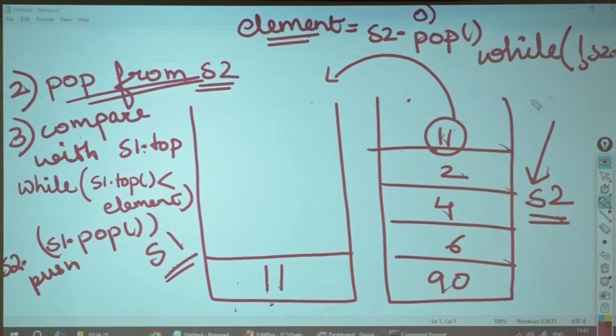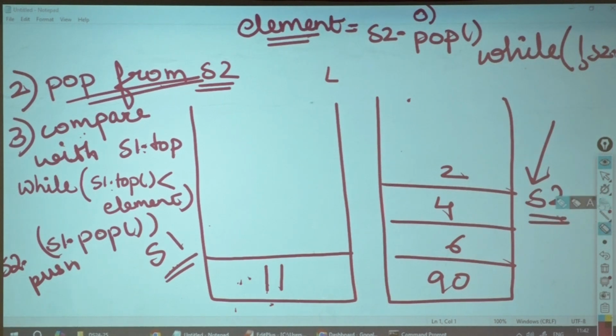Then if S2 is not empty, what do I have to do inside? Pop an element from S2, compare this element with the top. If the top element is less than the element, then what do you need to do? You need to pop it back. Otherwise, if it is not like that, you generally push it. So I have pushed my 11. Now this thing is done. S2 is not empty, I will enter my while loop again.